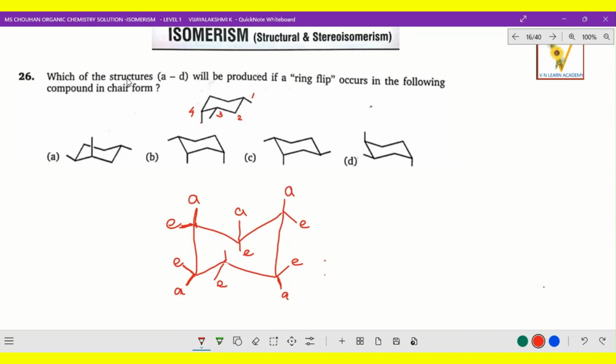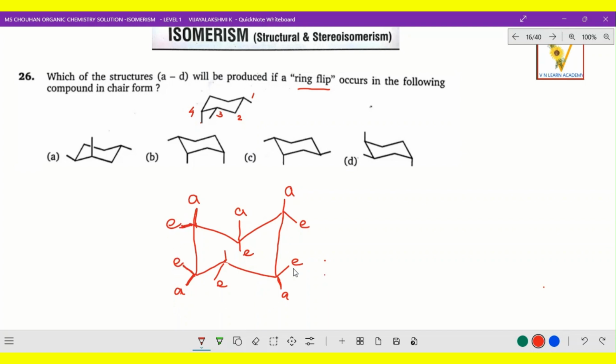The next question: which of the structures A and D will be produced if a ring flip occurs in the following compound in chair form? See, when we are going to find the chair form, upward direction, downward direction, axial and equatorial, let us go and identify. For example, you just take the chair form, this point upward direction it is axial and a downward direction here is equatorial, and the same way this point it is axial and that point it is equatorial, and the same way on the left side here down point, this point it is axial, that point it is equatorial.